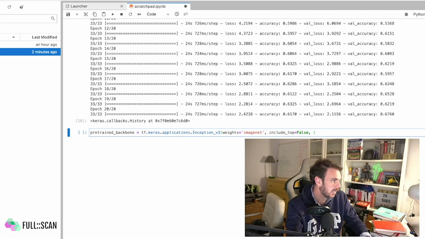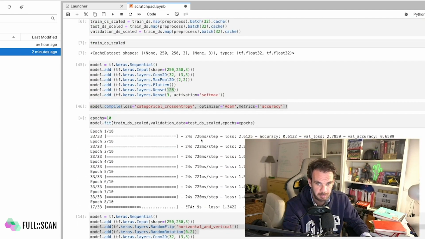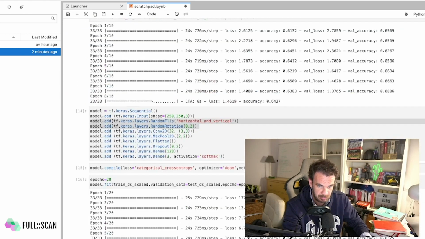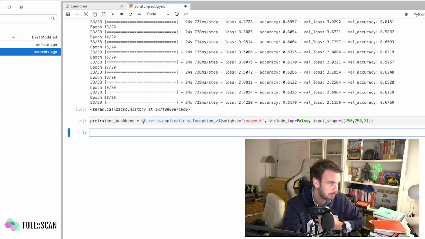And finally, let's get the input shape that we have already prepared back here. It's that one. With that, we will be downloading the weights for that model.